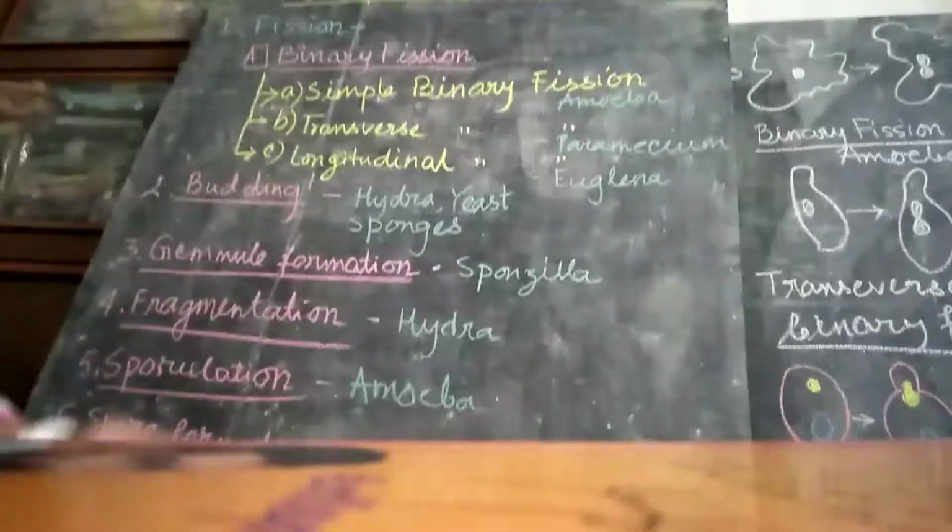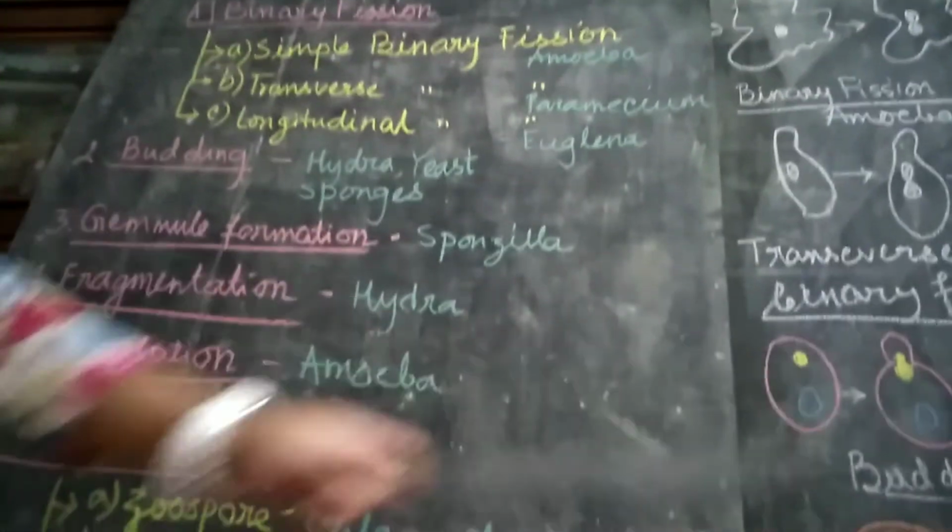I have written on one side with examples and drawn the diagrams on the other board. So go through this video to understand the modes of asexual reproduction.